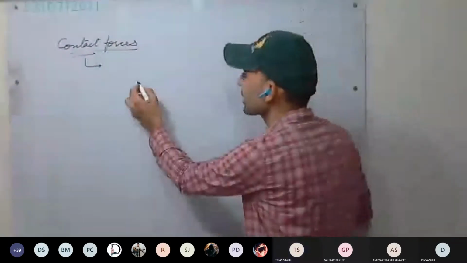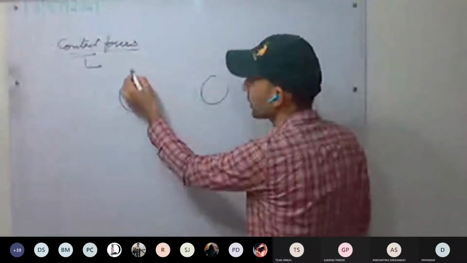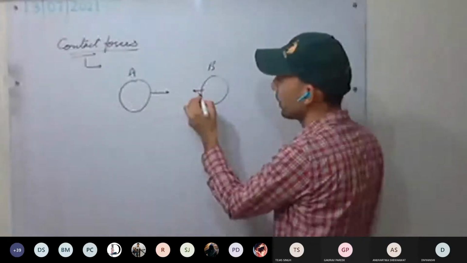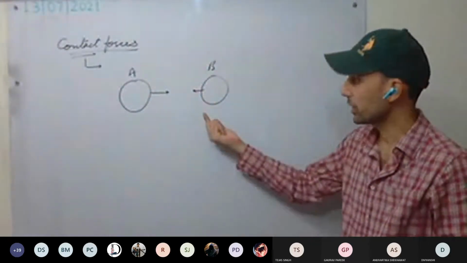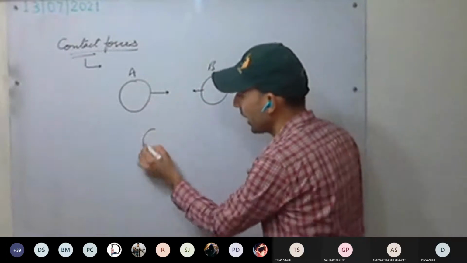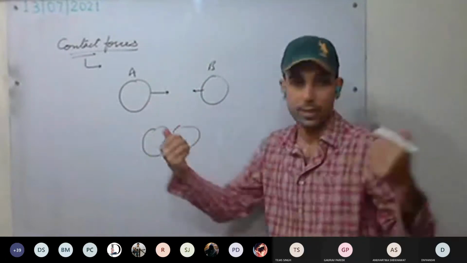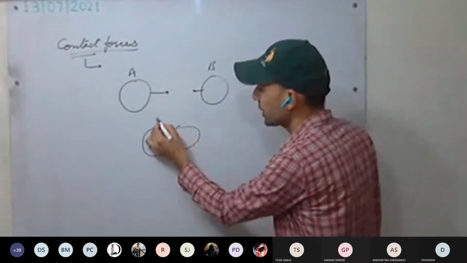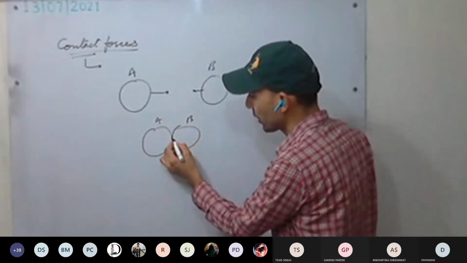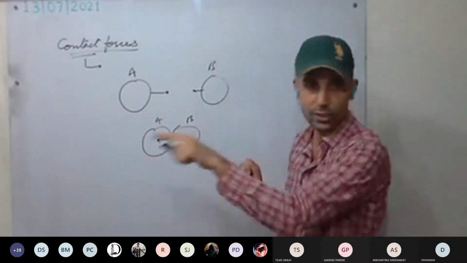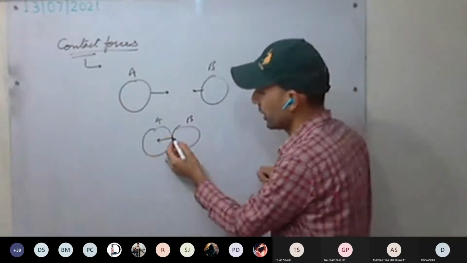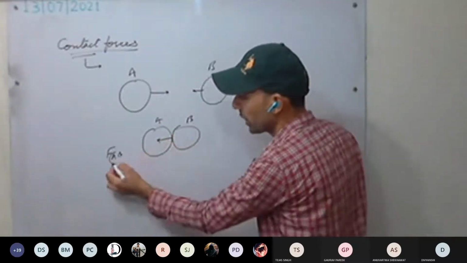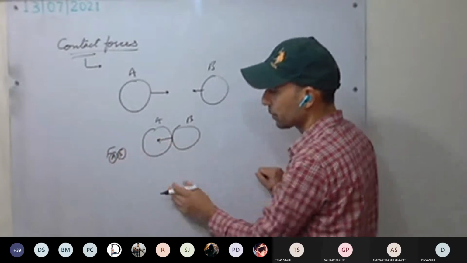See here, it's like this. If you're having body A and body B, A is moving towards B and B is moving towards A. They are moving towards each other. As they collide, they will apply force on each other. If we consider the force applied by B on A as the force of action, it will be FAB, that is force on A due to B.